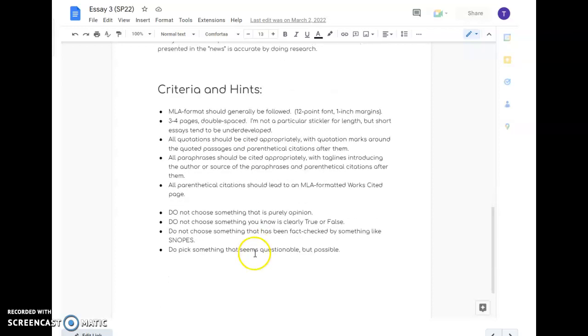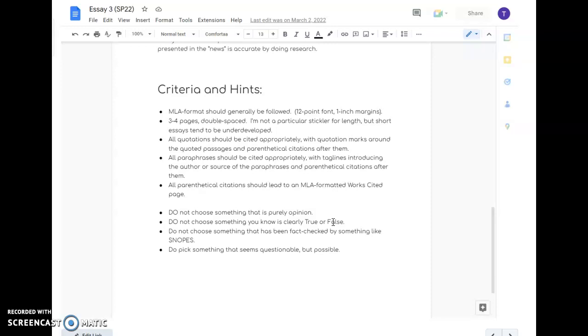Okay, so a couple things to think about here. Number one, don't choose something that's purely opinion. Okay? A lot of times you will get talking heads on the news who might make some claims, but it's straight up opinion. There's just nothing we can do to verify that it's true or false. Okay? Don't choose something you know is true or false. If we know it's true or false, there's no reason to do research on it. Right? Our goal here is to answer a question. Is this accurate? Don't choose something that's already been fact-checked by something like Snopes or another fact-checking service.